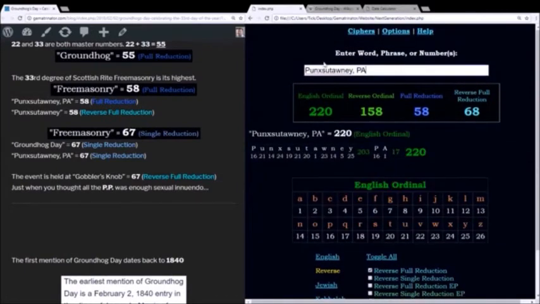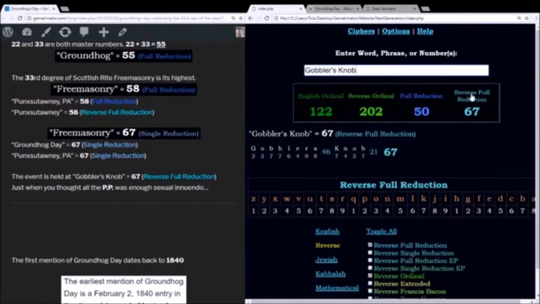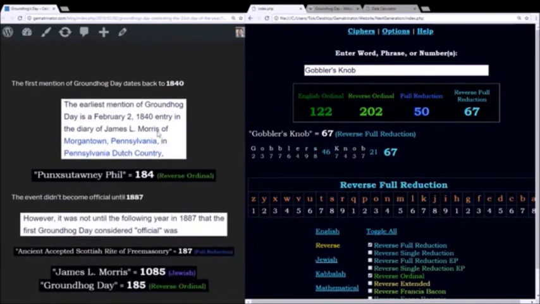By the way, this event is held at a place called Gobbler's Knob. Gobbler's Knob in reverse reduction equals 67. So if you didn't have enough sexual innuendo with the PP with this whole thing, you have the location, Gobbler's Knob, you know. It's ridiculous.